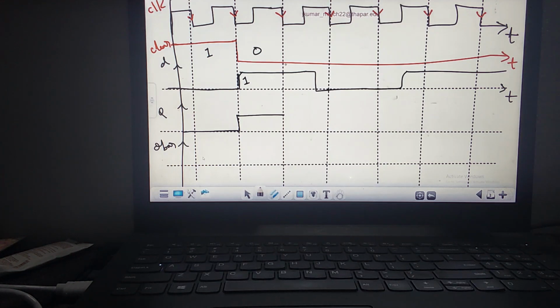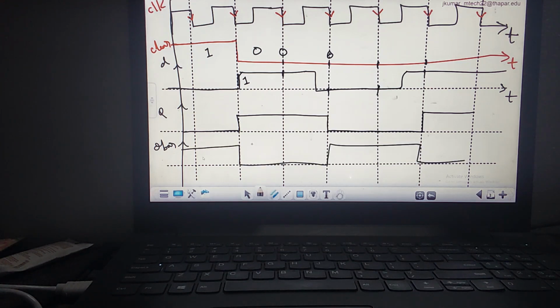You understand? Now coming to this negative edge, what is my clear? 0. What is my D? 1. It will stay the same until the next negative edge comes. Now coming to this, what is my clear? 0. What is my D? 0. Now this changes to 0. It will stay the same until the next negative edge comes. Here clear is 0. Now what is D? 1. Now D remains 1 until the next negative edge comes. So this is a D flip-flop. Now Q bar is nothing but the complement of this. This is what we are modeling using Verilog.